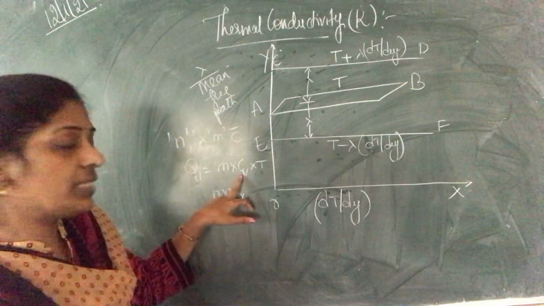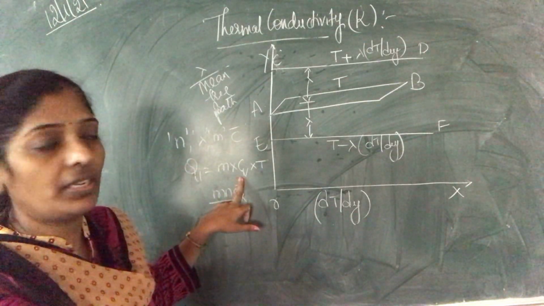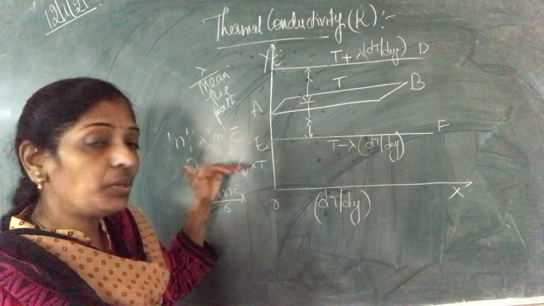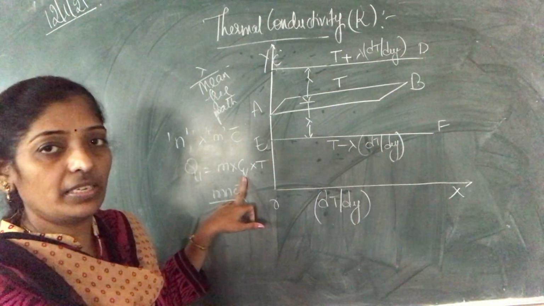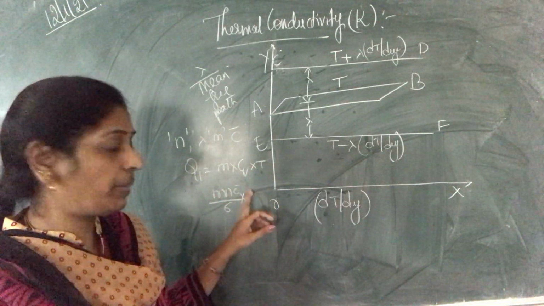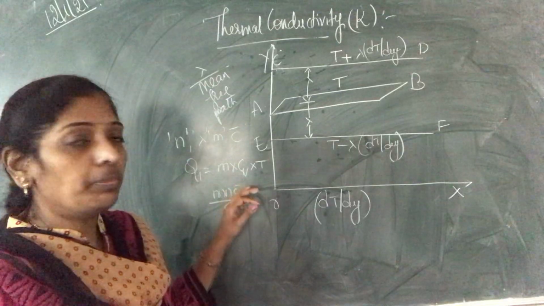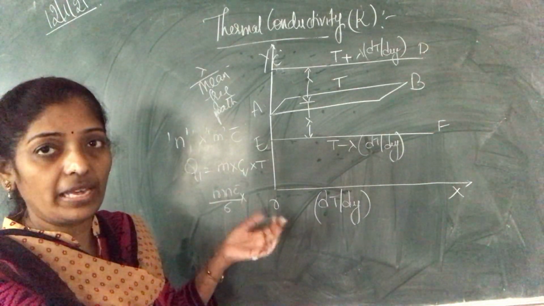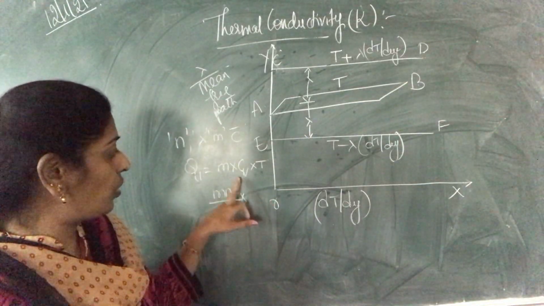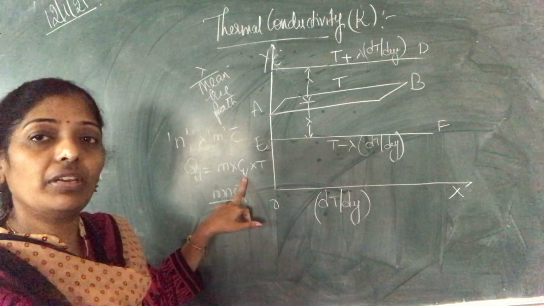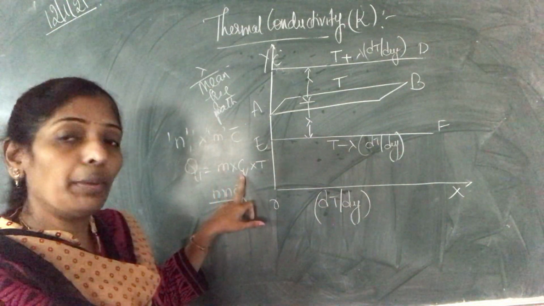Into what is CV? CV is nothing but the specific heat at constant volume. What is a specific heat? Here under two conditions there are two specific heats. One is at constant volume and the other is at constant pressure. Specific heat means the amount of energy required to raise the temperature of a gas by 1 degree centigrade at constant volume. The other one is at constant pressure, the amount of heat required to raise the temperature of a gas